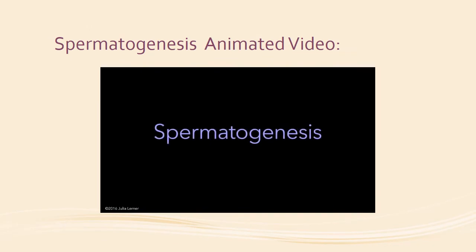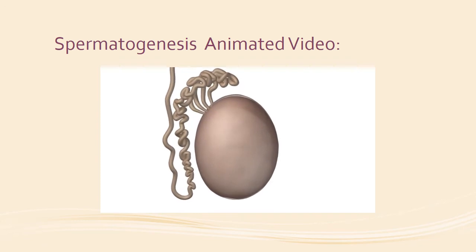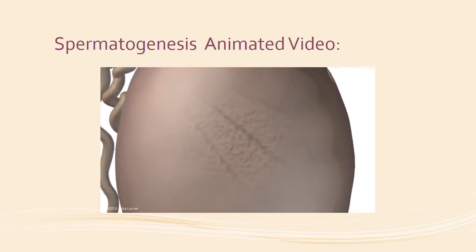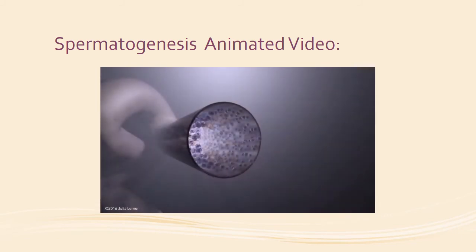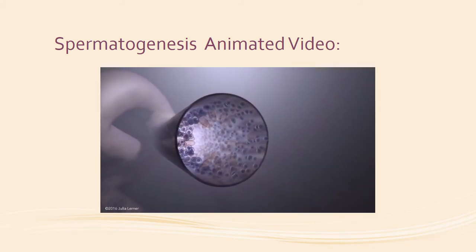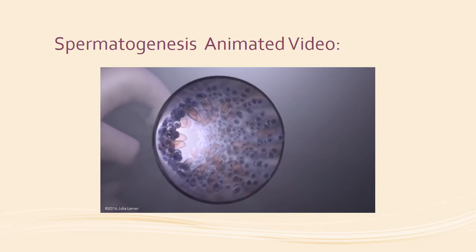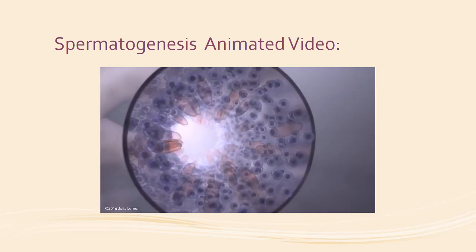Now, this is an animated video of spermatogenesis. Sperm develop in the seminiferous tubules of the testes. Enjoy seeing this animated video. Primordial sperm cells, called spermatogonia, lie dormant in the outer compartment of the tubules from the late fetal period until puberty.